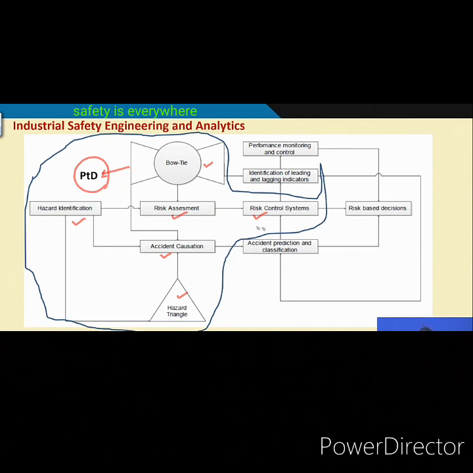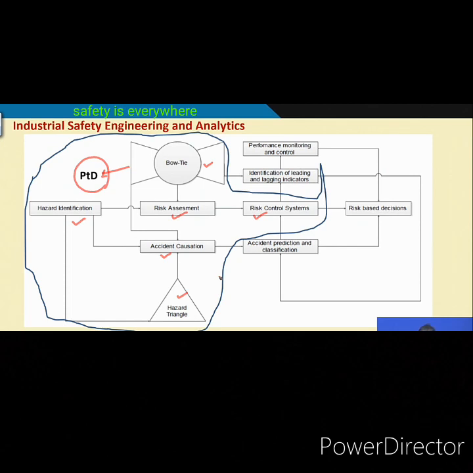And risk control systems also you have seen. So, that means all those things during the design stage you have to identify and you have to put risk barriers in the proper place, for the proper job, for proper activities at the proper time, primarily at the upstream, so that you will get the fruit of your work during the life cycle of the process or the system.